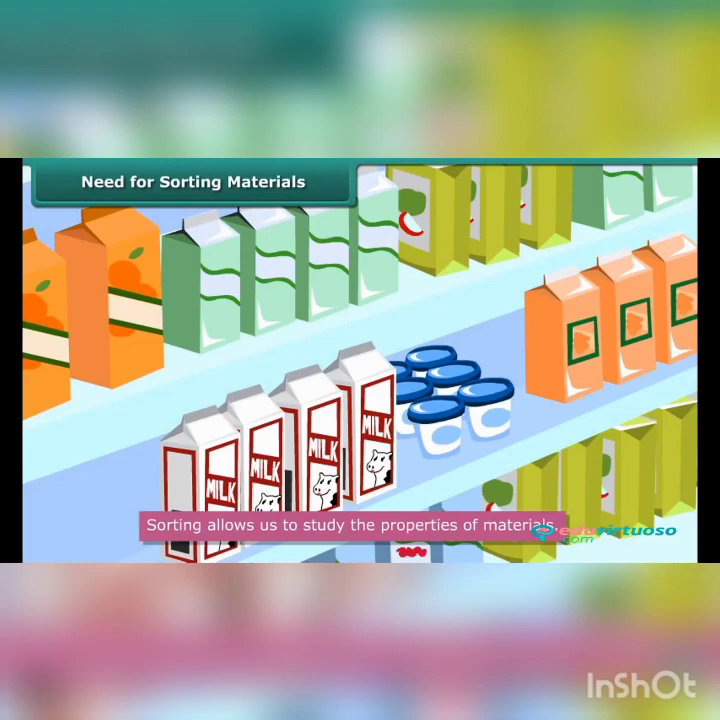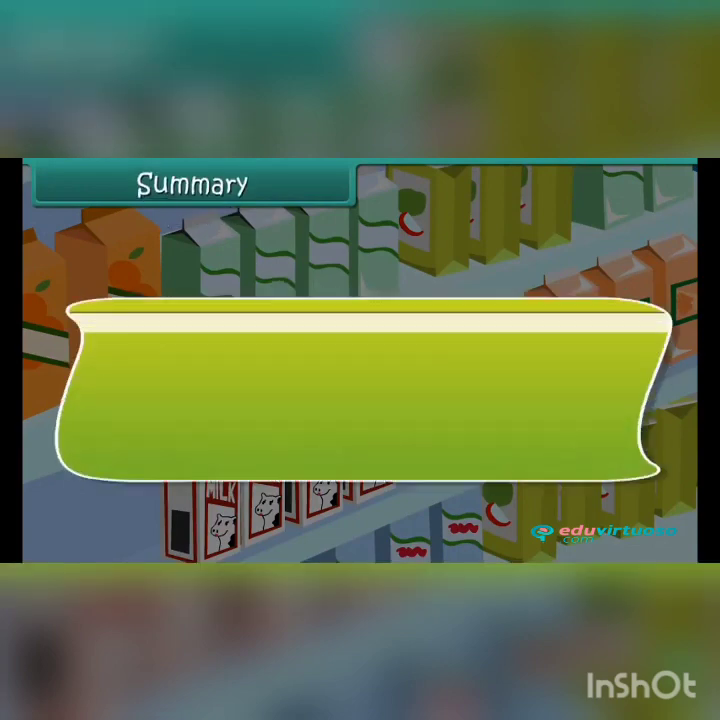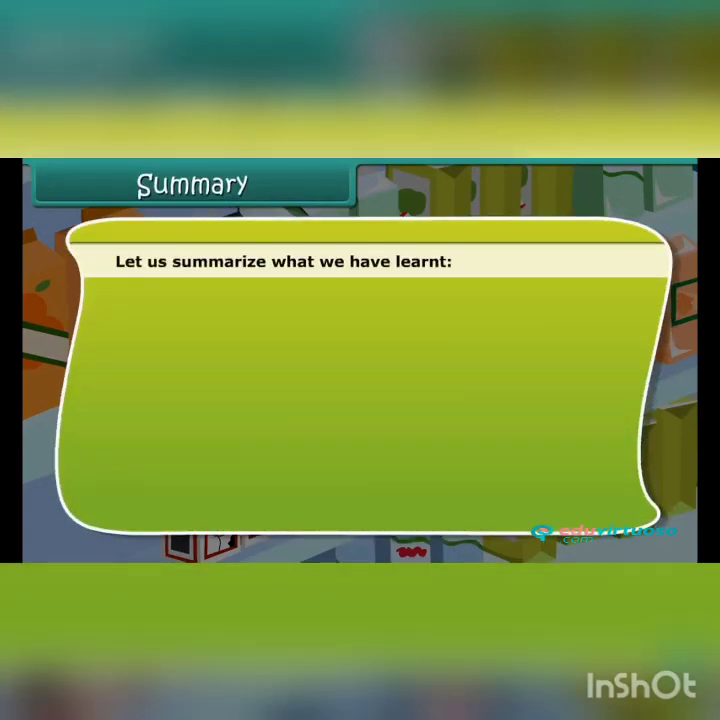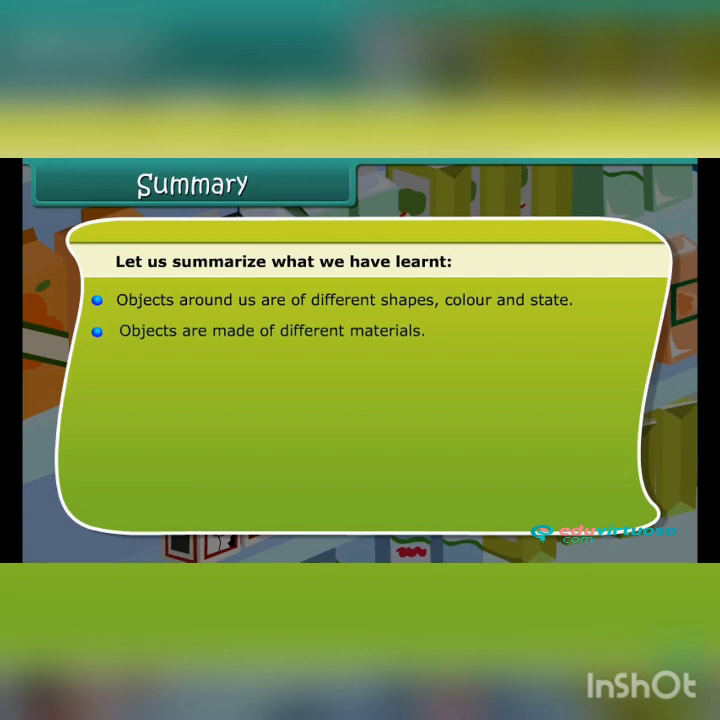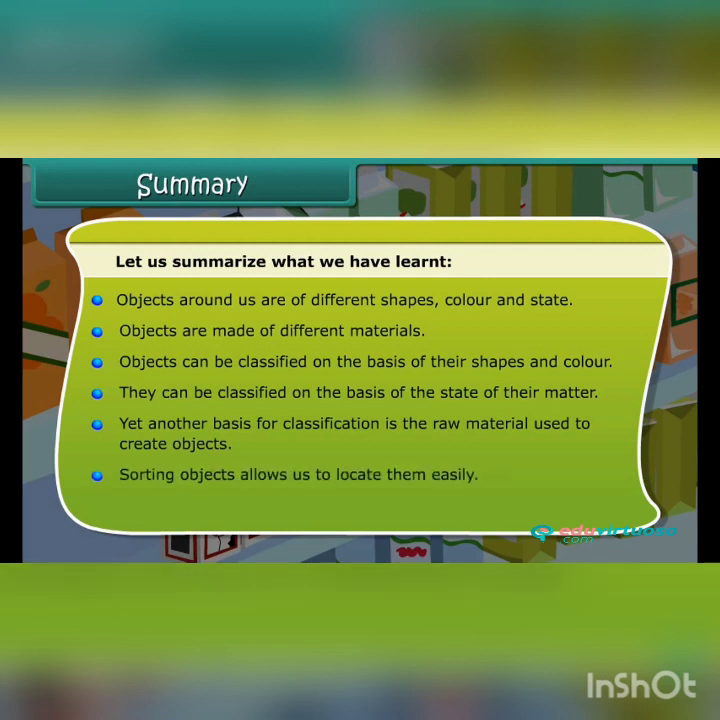So, let us summarize what we have learned in this module. First, objects around us are of different shapes, colors and states. Objects are made of different materials. Objects can be classified on the basis of their shapes and color. They can be classified on the basis of the state of their matter. Yet another basis of classification is the raw material used to create objects. Sorting objects allows us to locate them easily, and sorting objects also allows us to study their properties.